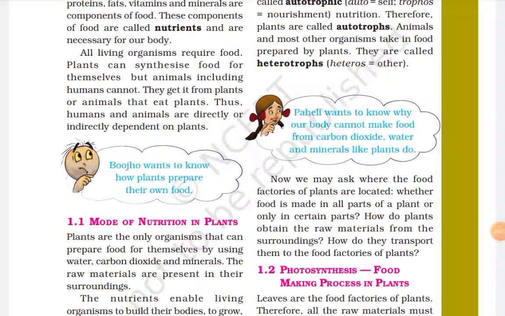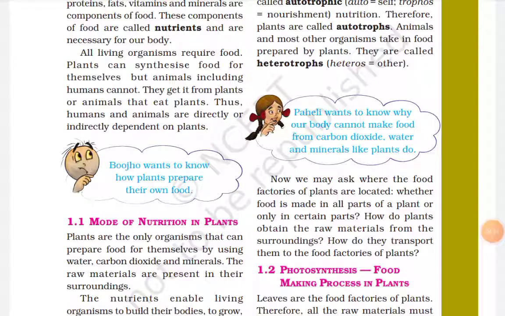Paheli wants to know why our body cannot make food from carbon dioxide, water and minerals like plants do. So give the answer to this question in the comments, and I want as many answers as I can. So please.